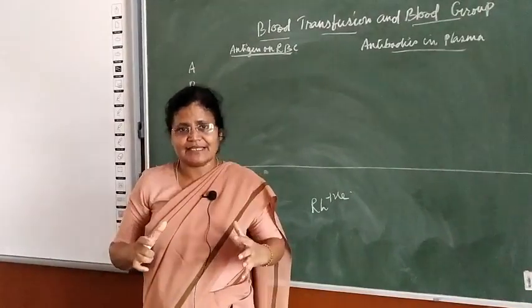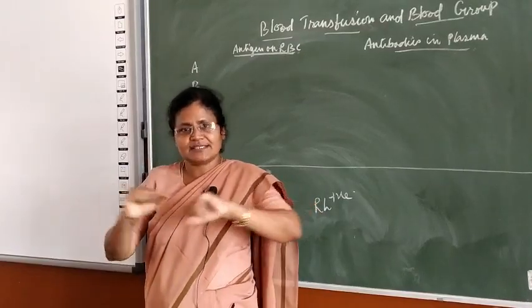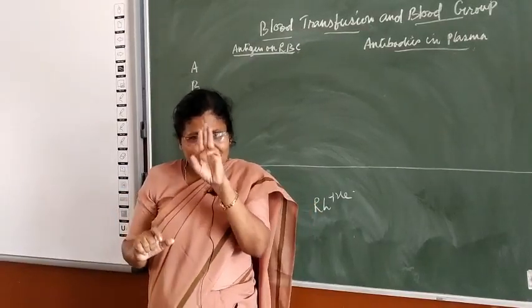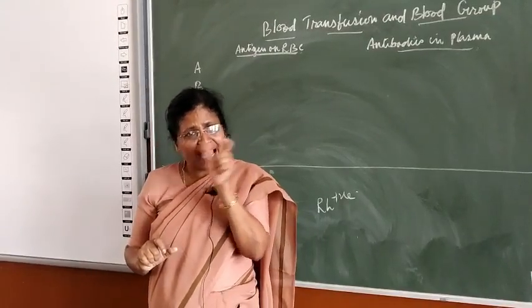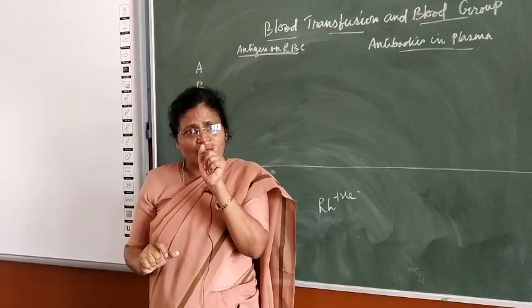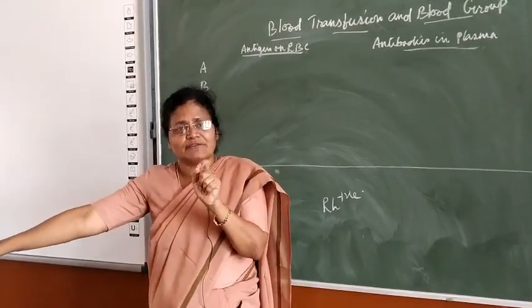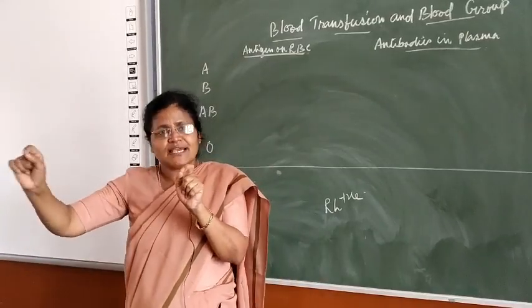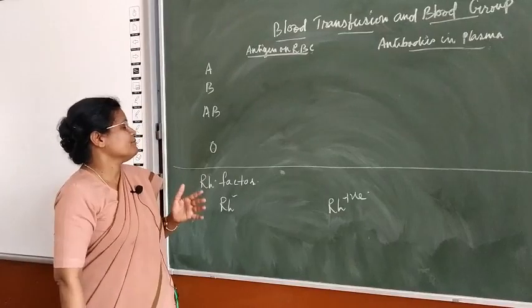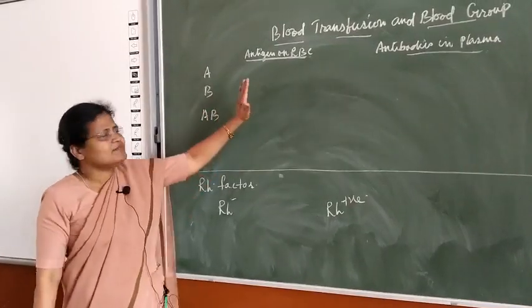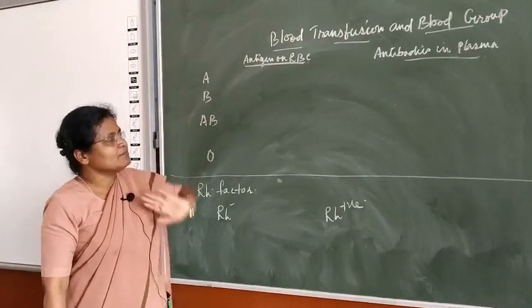RBC we saw everything in detail. WBC so beautifully we said agranulocytes and granulocytes, and what are they? Remember, granulocytes are of 3 types, agranulocytes of 2 types. You just remember AM. So agranulocytes, monocytes; automatically you will remember the pairing word is your lymphocytes. So you will not forget: the monocytes and lymphocytes. Okay. And we learned about the blood platelets and its function. Now we come to blood transfusion. Very interesting, children, and very easy. Blood transfusion and blood group.